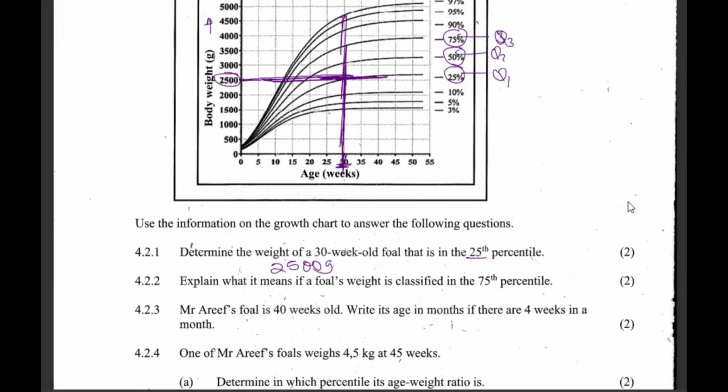Now, the 75th percentile will mean 75% of the baby horses, the foals, weigh the same mass or below.